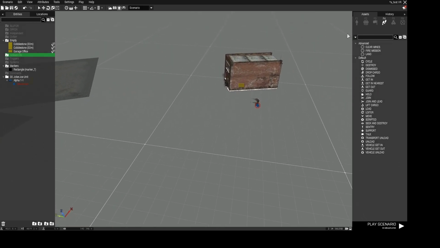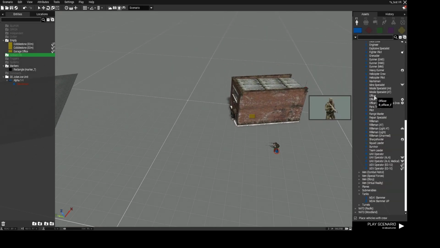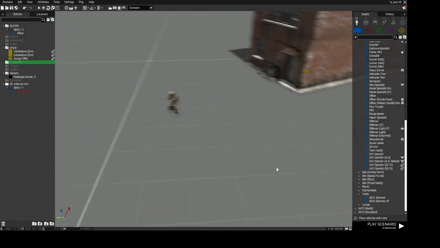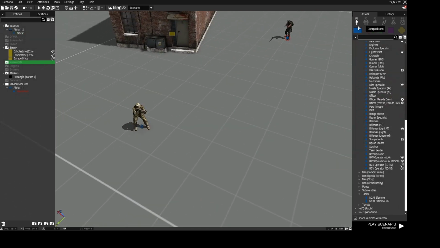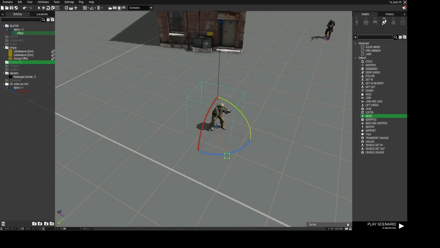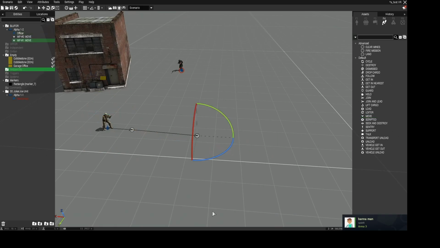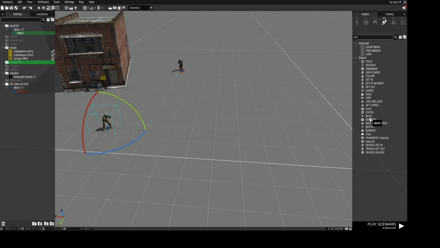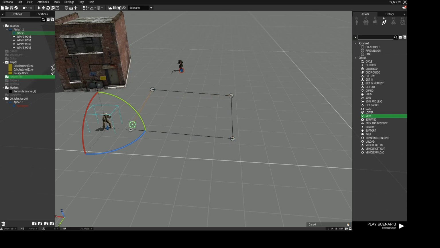So waypoints are very helpful when it comes to a person. Let's have it that way. You just select that guy, click on waypoints, click on move. Make sure to hold the left control key. If you wouldn't, it would just stop. But we don't want to have it stop. We want to have a perfect moving. So hold the left control key, click here, here, here, here, and here.